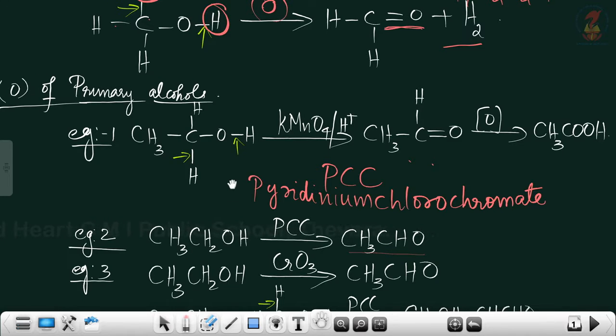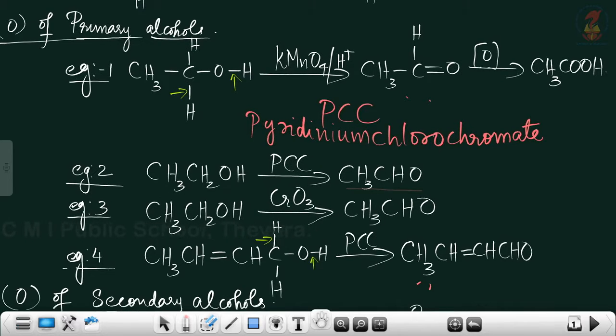Now the next example, that is example 3, is with another oxidizing agent, that is chromium trioxide. So chromium trioxide is another oxidizing agent which can be used to stop the oxidation of primary alcohol at the aldehyde stage. You can see this example 3, CH3CH2OH on treatment with chromium trioxide, you get aldehyde as the product which further does not undergo any oxidation.